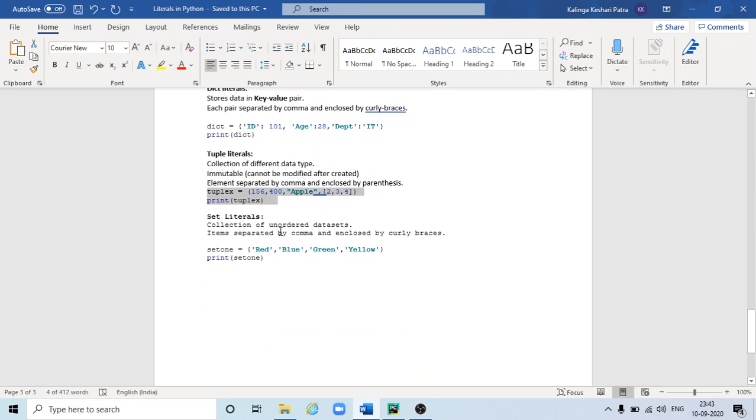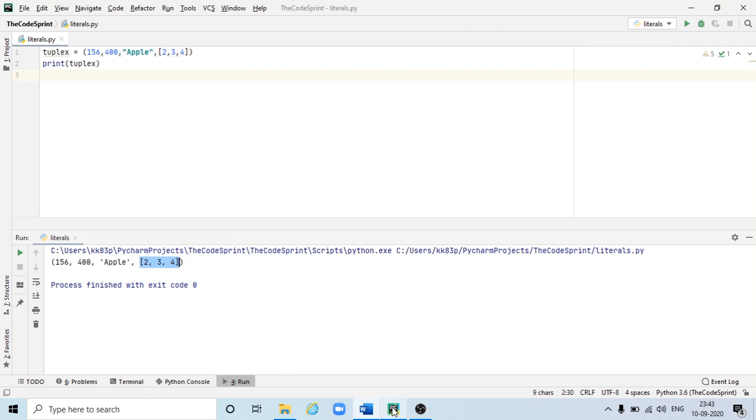So now set literals. It is a collection of unordered datasets. Unordered datasets means if we execute this, you will get to know. I have entered red, blue, green, yellow. So the sequence is red, blue, green, yellow.